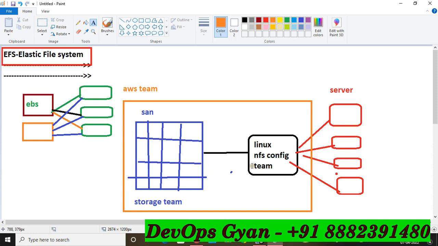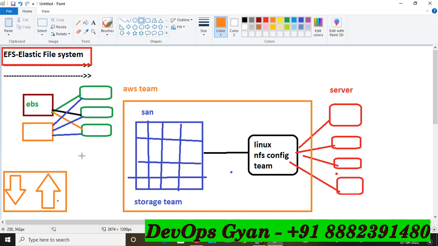Suppose you provision your EFS for a particular EC2 instance, whatever you set up in your infrastructure. There are no charges for provisioning. When you upload data, charges will be applied. You upload the data and you delete the data, so the data will be synchronized, uploading and deleting. So charges apply when you upload the data, right?